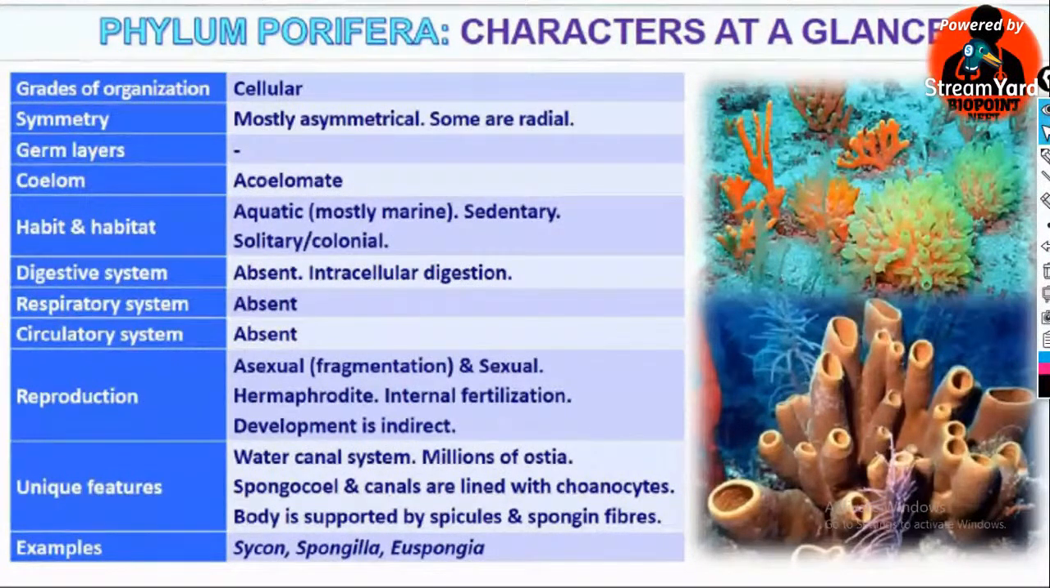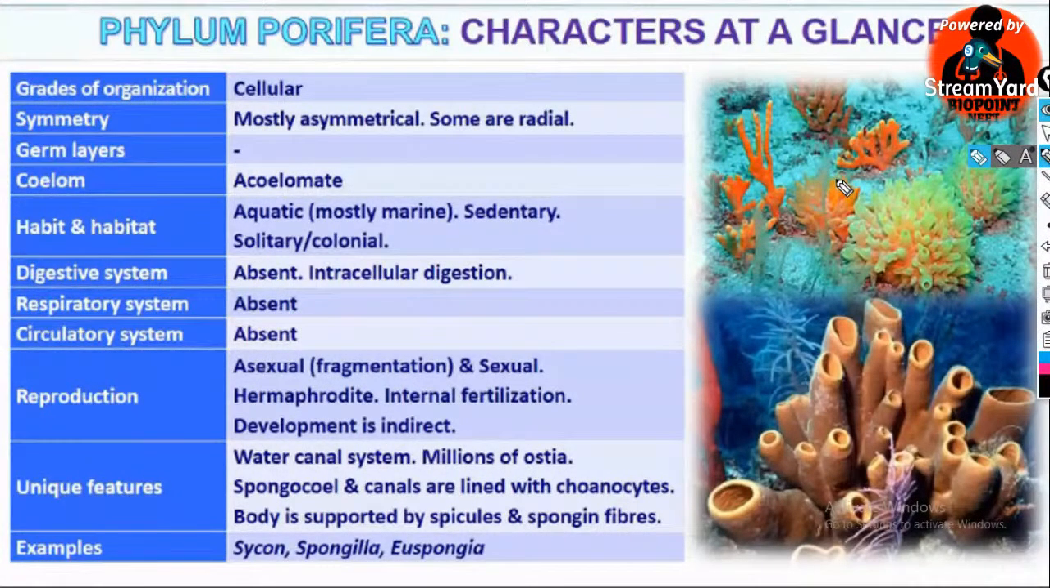Okay, this is all about Porifera at a glance. The grade of organization is cellular. Symmetry: the adults are asymmetrical and the larvae are radial. No germ layers, acoelomates, aquatic, mostly marine. Sedentary, solitary, meaning they can live alone, and some are colonial. There is no digestive system; intracellular digestion takes place, and the choanocyte helps in partial digestion.